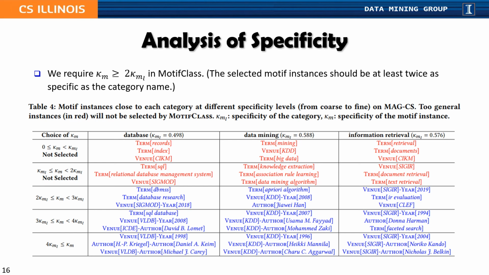We can see some very general instances here in red, for example, the venue CIKM. Although it has many database, data mining, and information retrieval papers, it is too general to indicate any of the three categories. Therefore, it is not selected by MotifClass. Instead, we will select many higher-order motif instances which are specific enough.